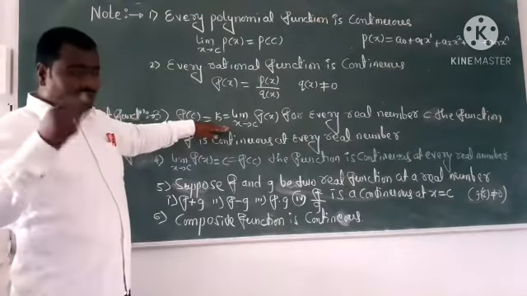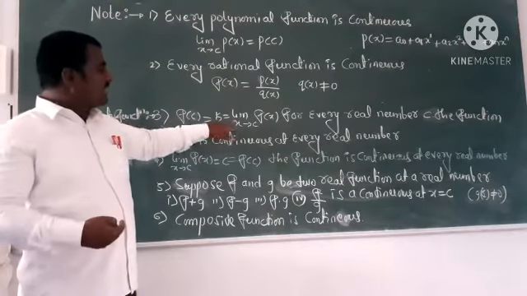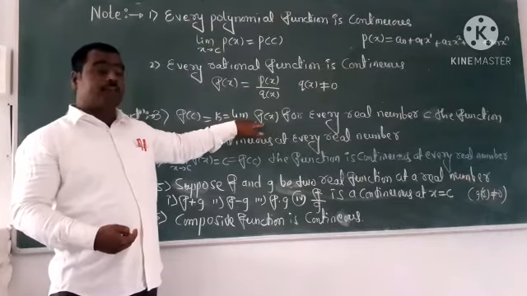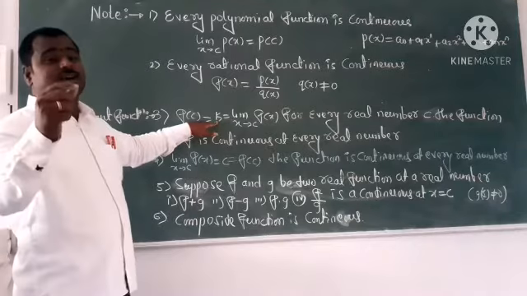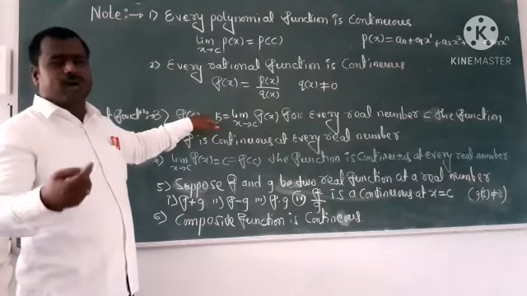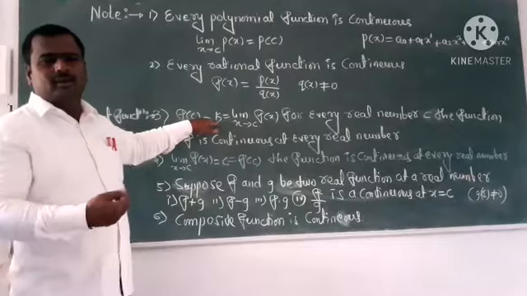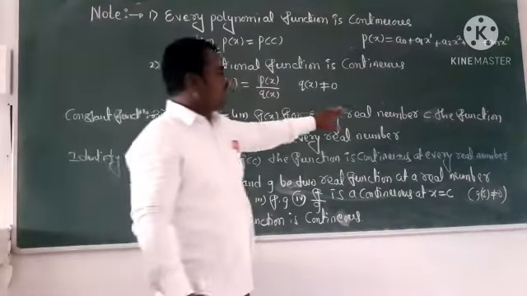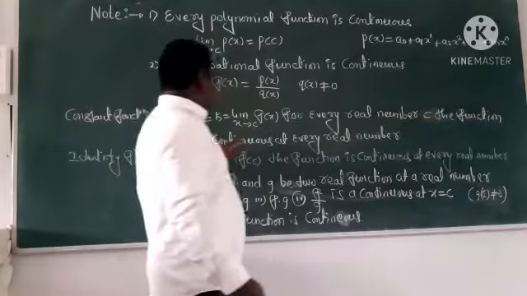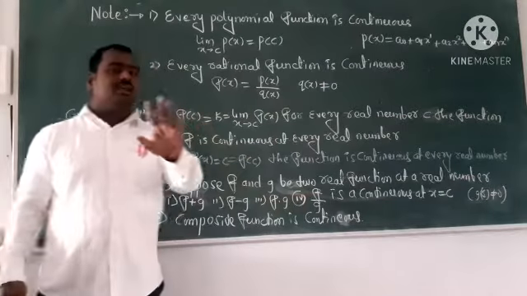On that basis, I can take the limit as x tends to c of f of x is equal to f of c, and f of c is equal to k. A constant function means 5, 10, numbers like that. It is continuous at every real number.